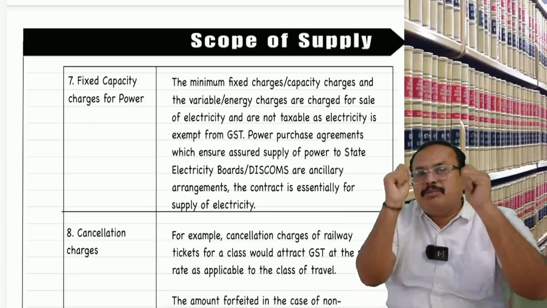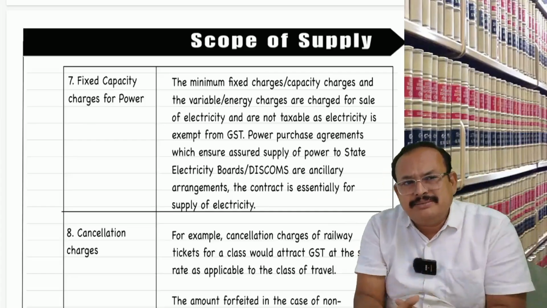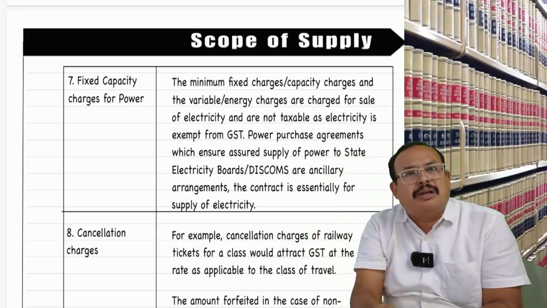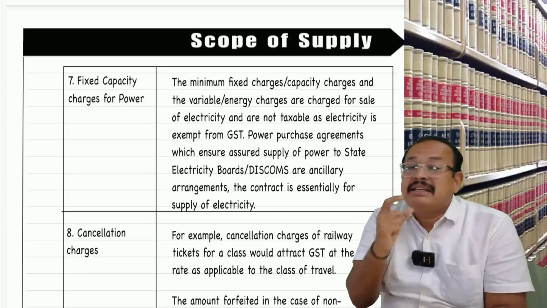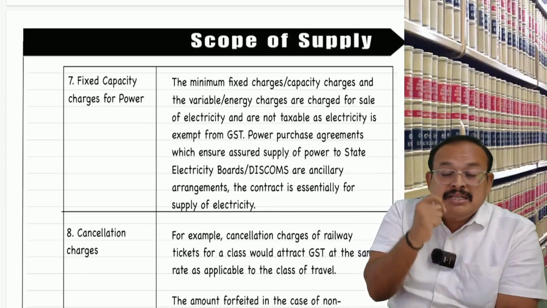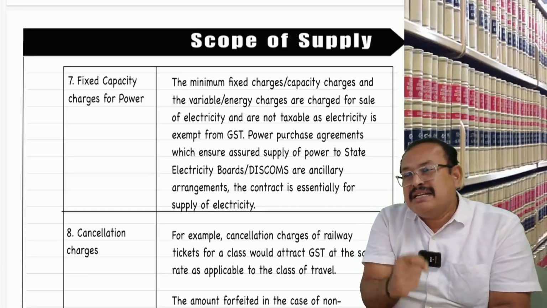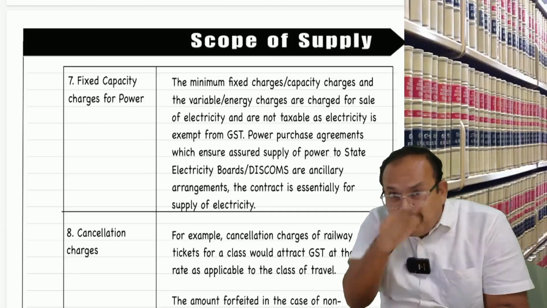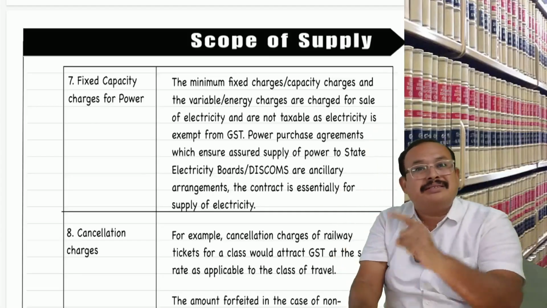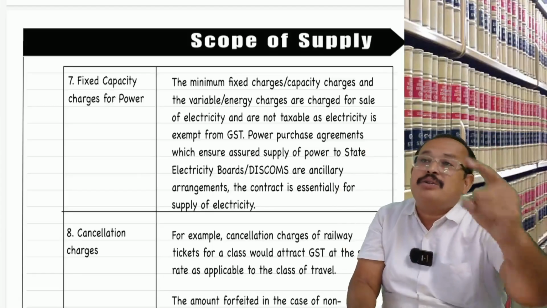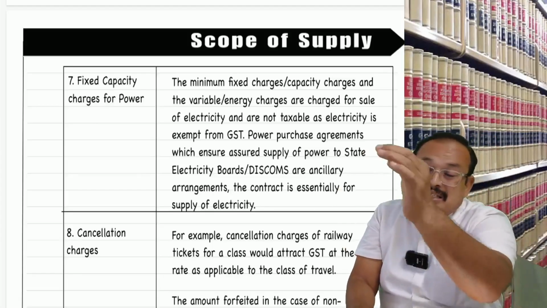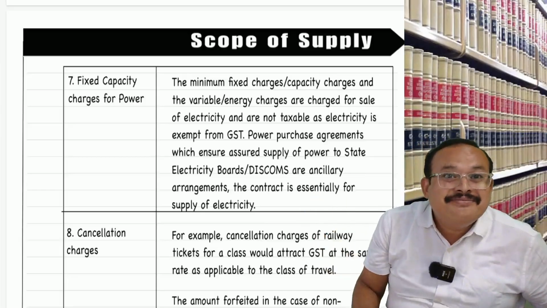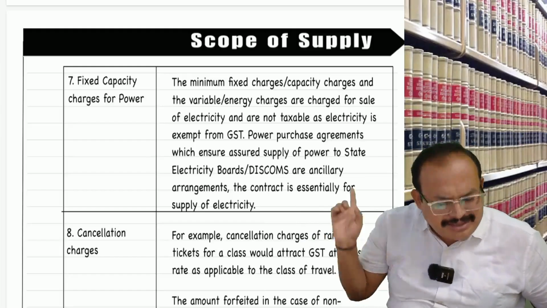Now, is this cheque bounce charge a consideration? No, not a consideration. The CBIC circular is what they said. In the given case, my dear, cheque bounce charges are not for tolerating an act. Tolerating an act alone is a supply of service. Not for tolerating an act is not a supply of service. Resultantly, not a service, does not attract GST. Circulars are there for this.